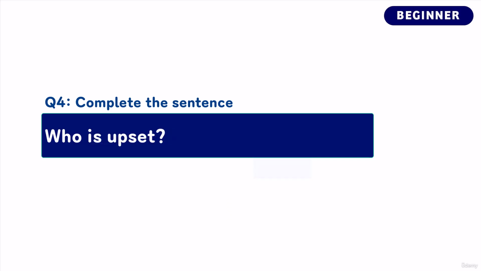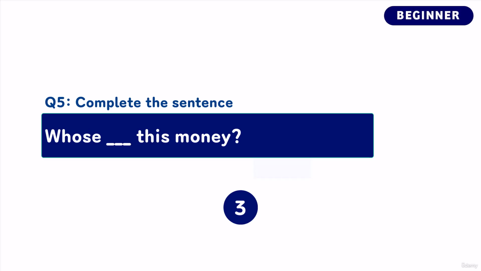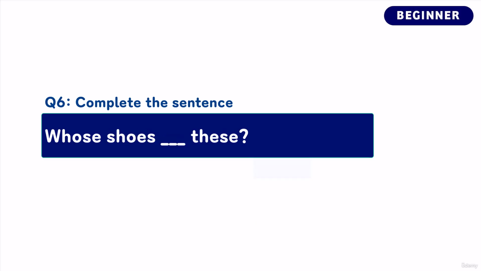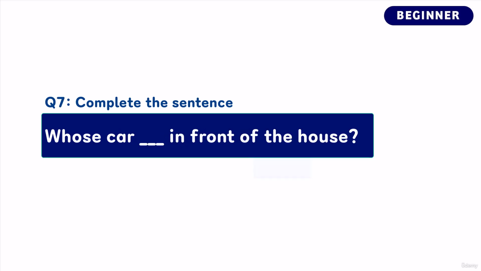Who is upset? Whose is this money? Whose shoes are these? Whose car is in front of the house?